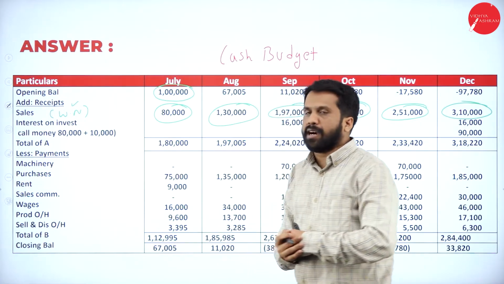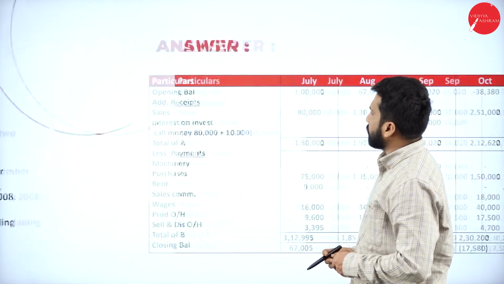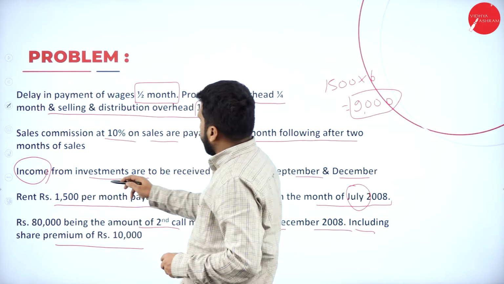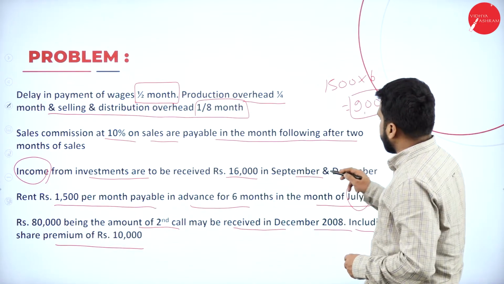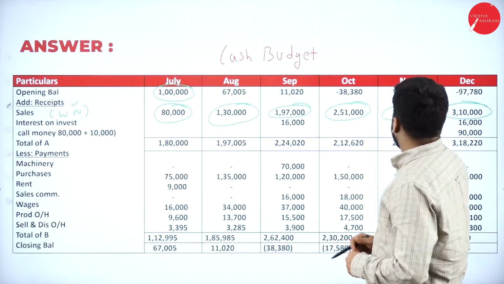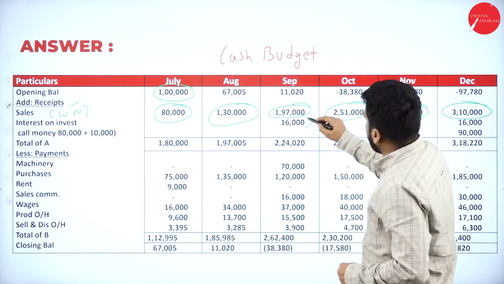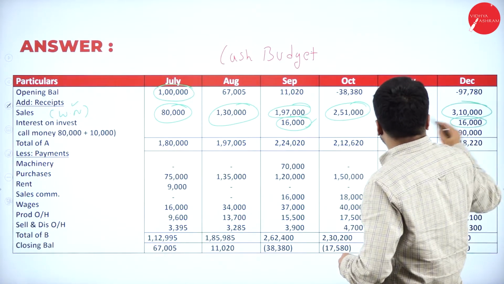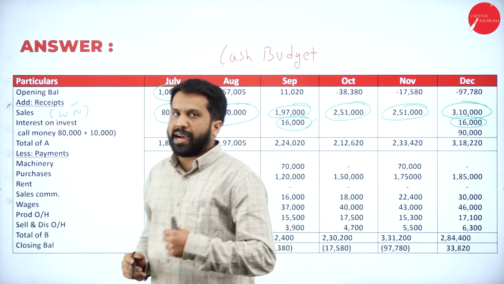Is there any other income? Yes. I'll show you. Income from investment is to be received, 16,000 in the month of September and December. Whichever month it is collected, that month we have to mention.